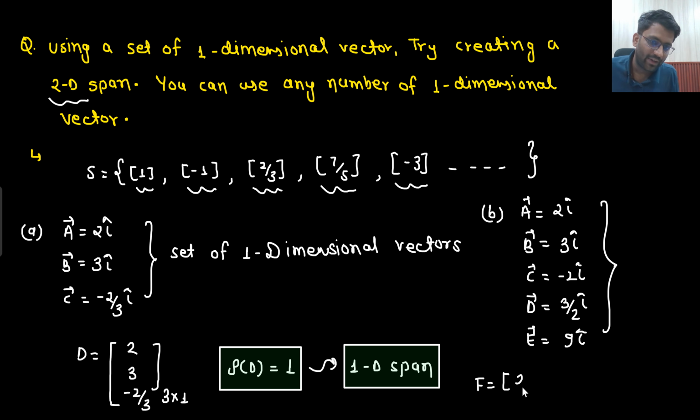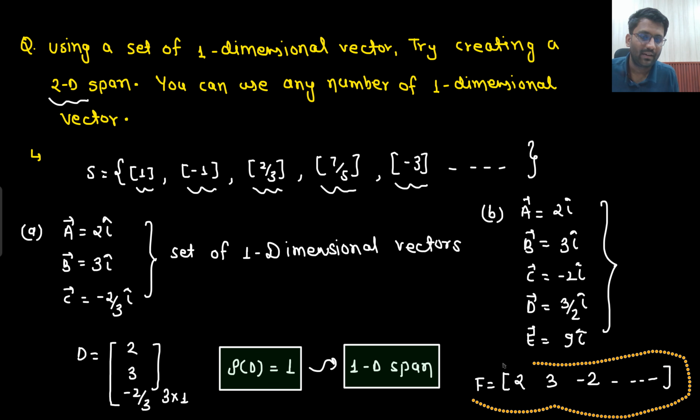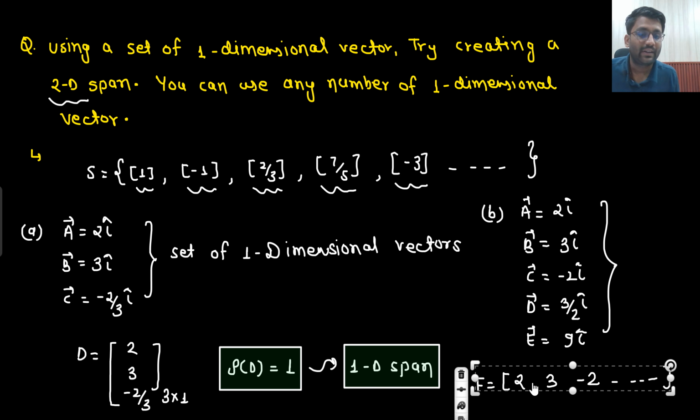So in matrix F, I will write down 2, 3, minus 2, and so on, up to 1000 elements. How many elements am I writing down? 1000 elements. So this is the matrix I will make: 2, 3, minus 2 in that manner. 1000 elements I am writing down. I have taken a 1000-element vector.